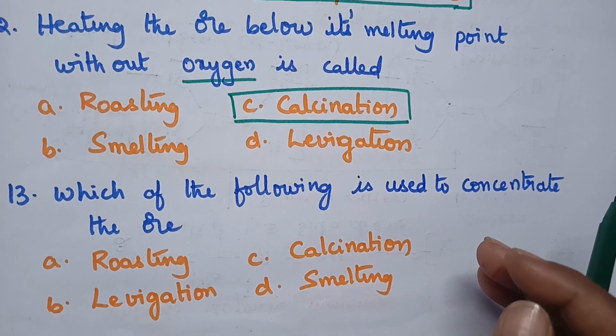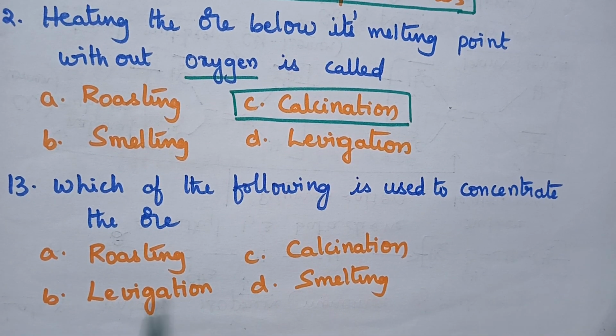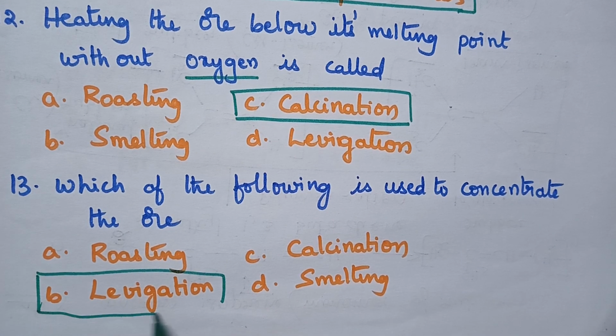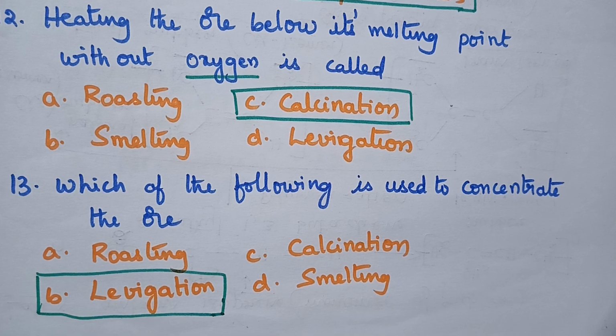Which of the following is used to concentrate the ore? In general, roasting, calcination and smelting processes are used for the extraction of the crude metal, and hence levitation is the only concentration method. So option B is the right answer.